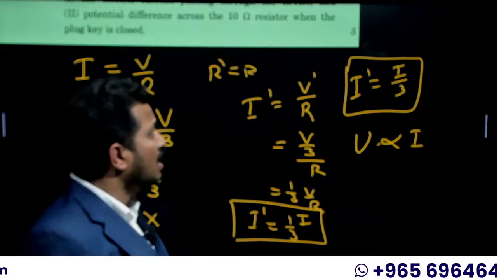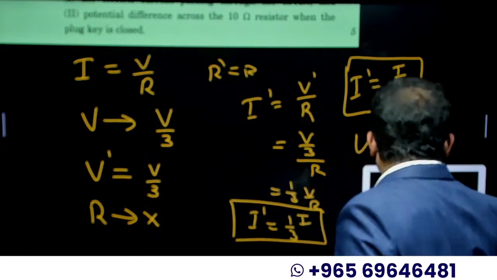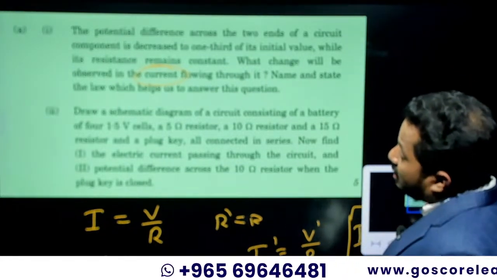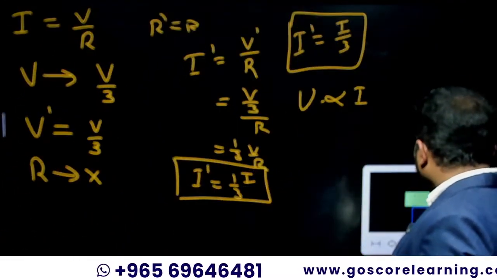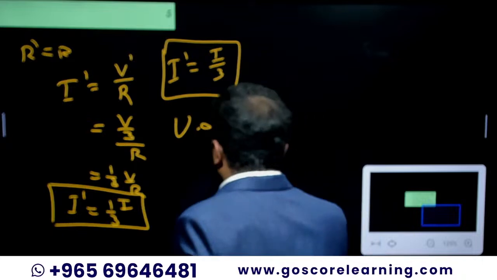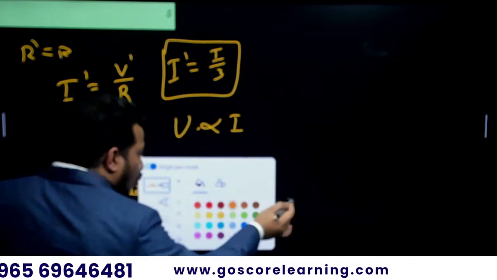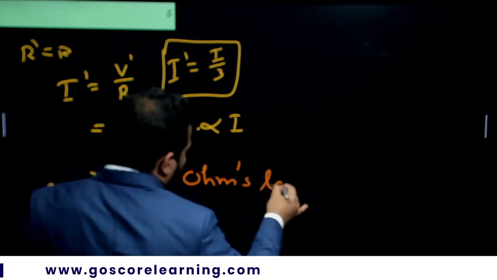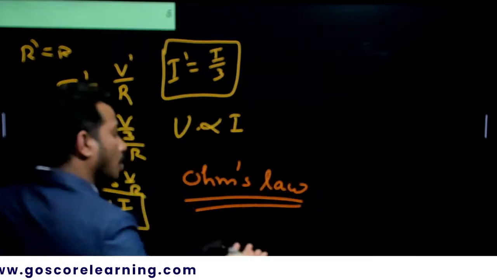Yeah, pretty easy. So what is the question over there? Name and state the law which helps us to answer this question. So what is the name of the law? It is Ohm's law. Name the law, Ohm's law.